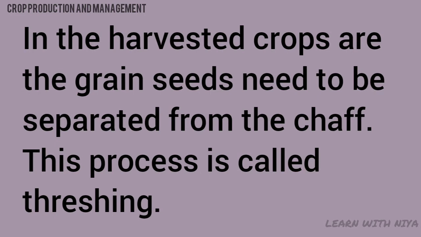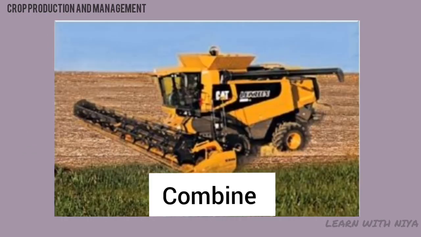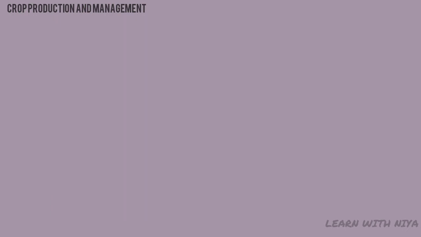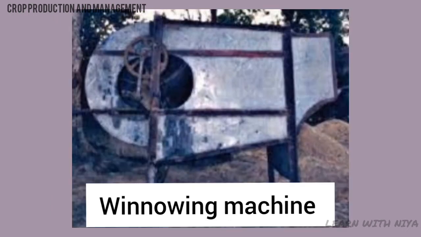In the harvested crop, the grain seeds need to be separated from the chaff. This process is called threshing. This is carried out with the help of a machine called combine, which is in fact a harvester as well as a thresher. Farmers with small holdings of land do the separation of grain and chaff by winnowing.